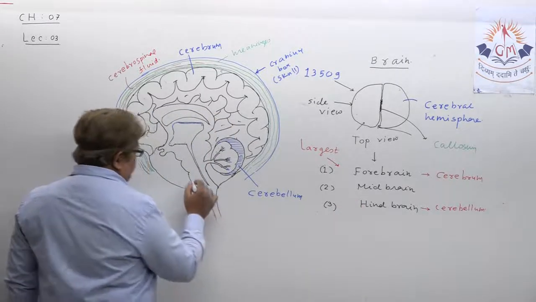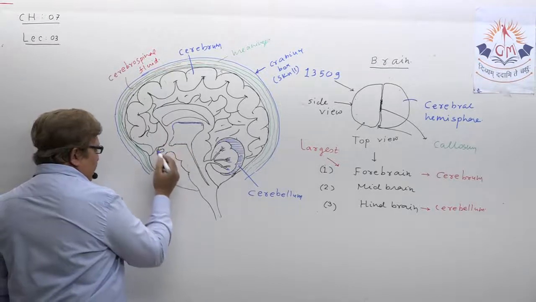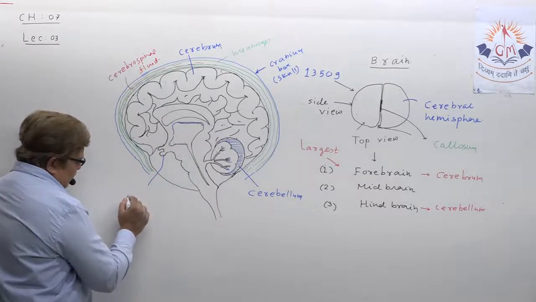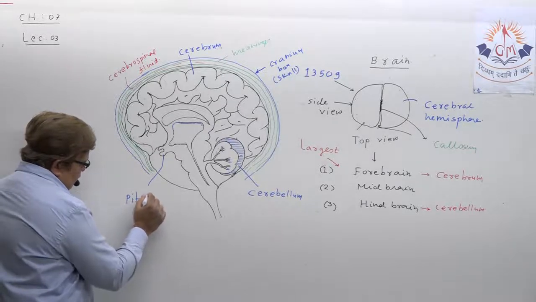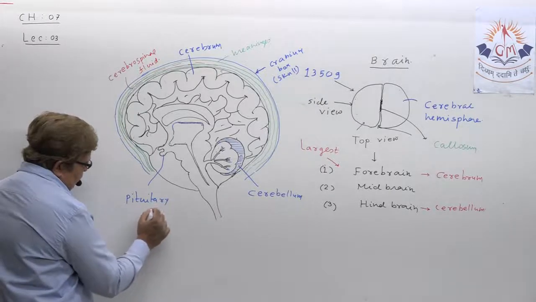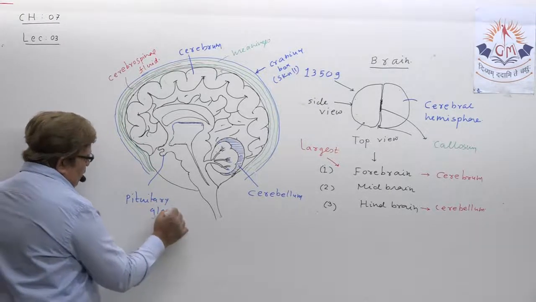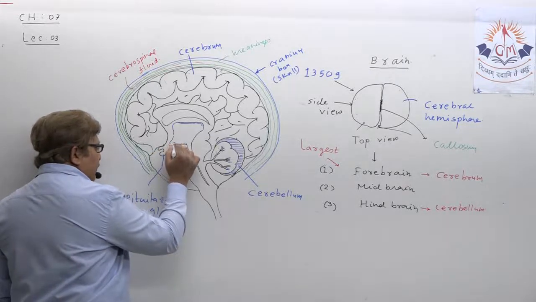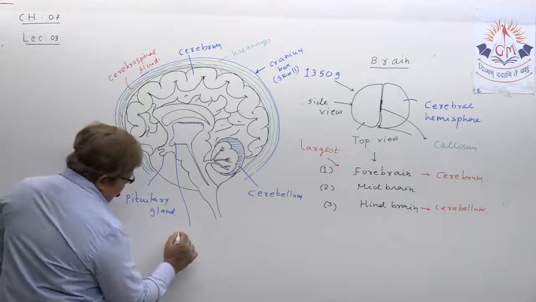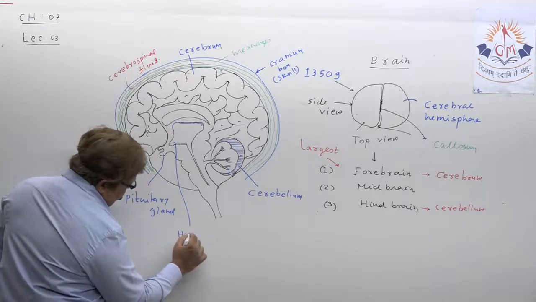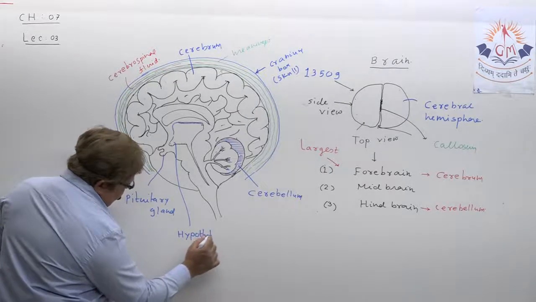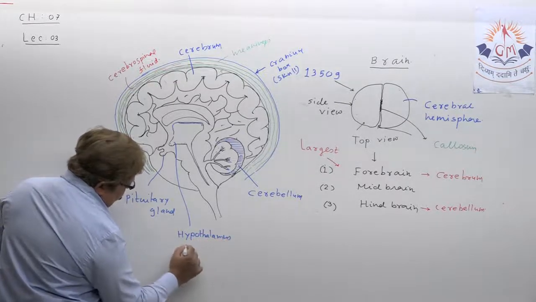Understand? Now here, this is the pituitary gland. Just above the pituitary gland is the hypothalamus gland.